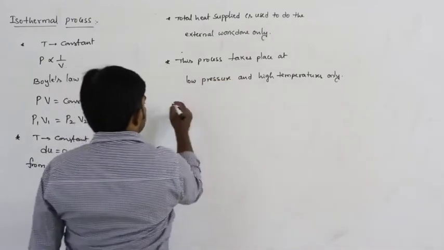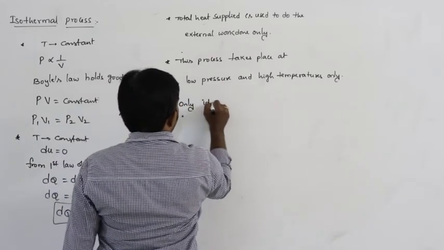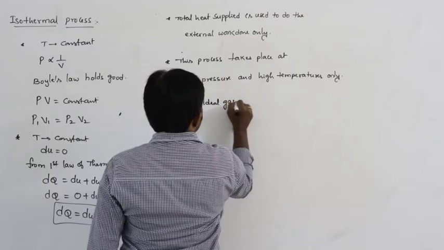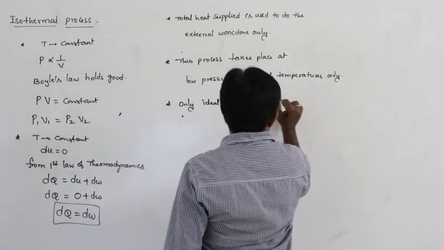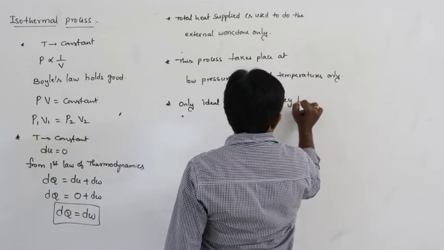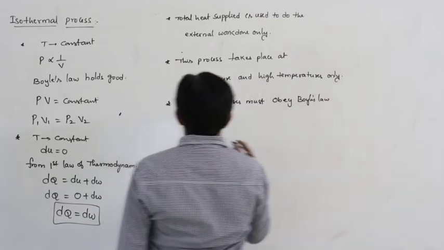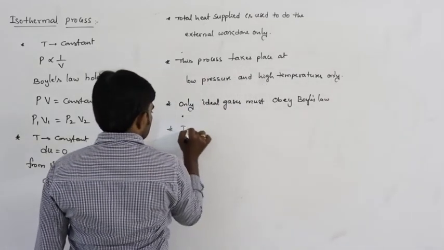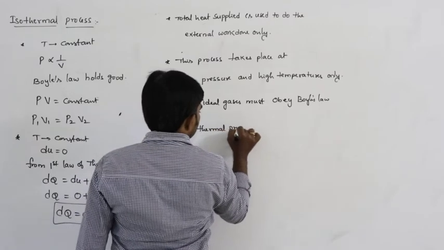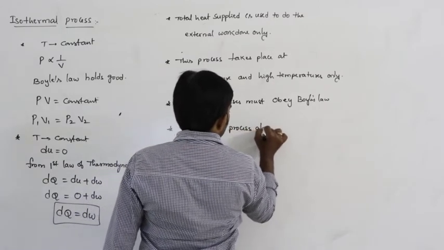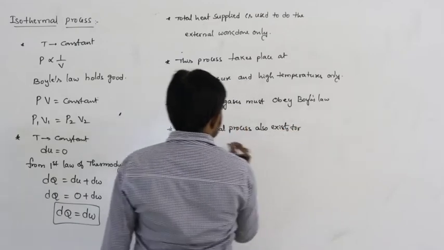Next, only ideal gases must obey Boyle's law. So the isothermal process exists for ideal gases generally.